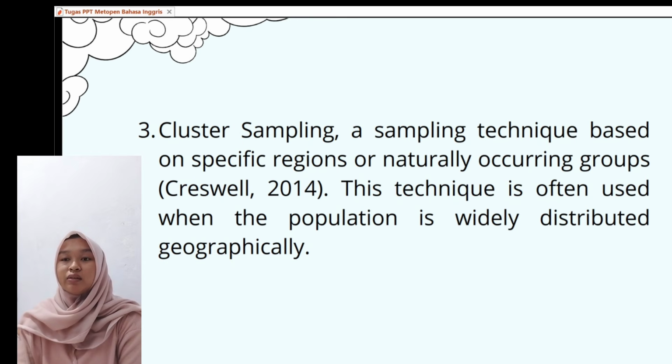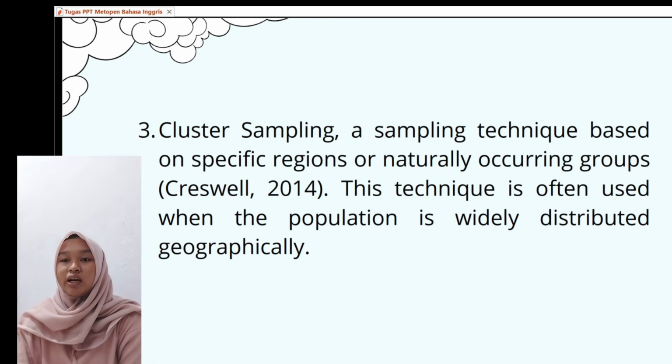The third is cluster sampling, a sampling technique based on specific regions or naturally occurring groups. This technique is often used when the population is widely distributed geographically, as it is more efficient in terms of time, effort, and cost.